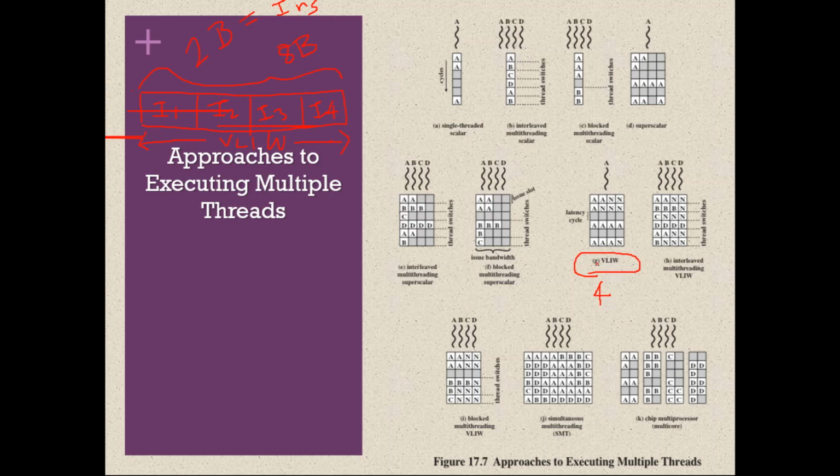And with very long instruction word, now again we will start from the beginning. Single threaded. So this is the flow: single threaded, interleaved, and then blocked. So we have discussed scalar single threaded, scalar interleaved multi-threading, scalar blocked multi-threading. Then we have discussed superscalar single thread, superscalar interleaved multi-threading, superscalar blocked multi-threading. Now we are going to discuss VLIW. VLIW single thread. Remember VLIW single thread.